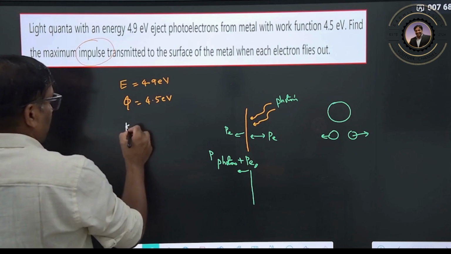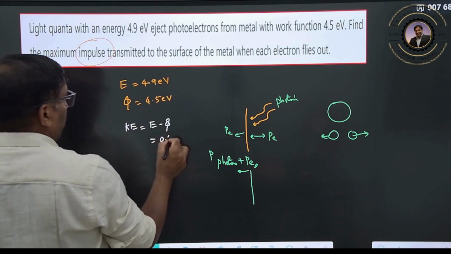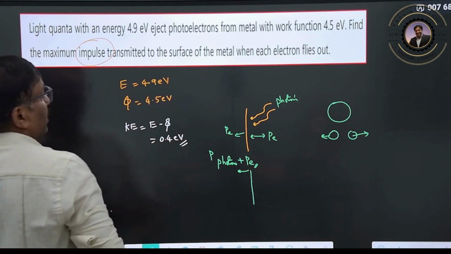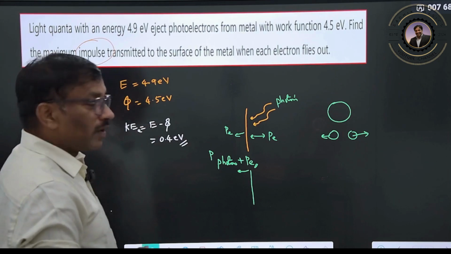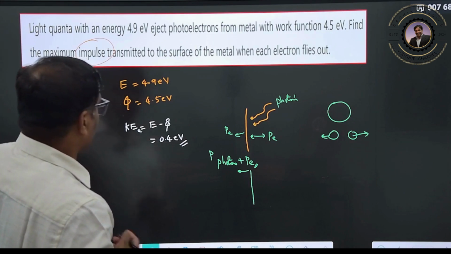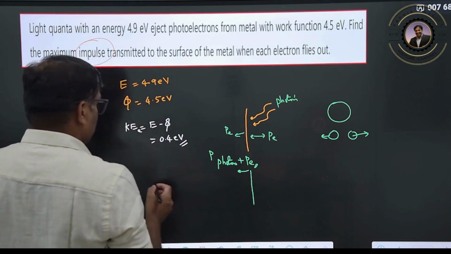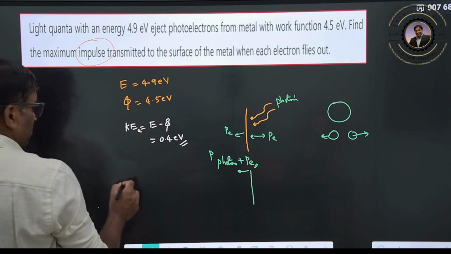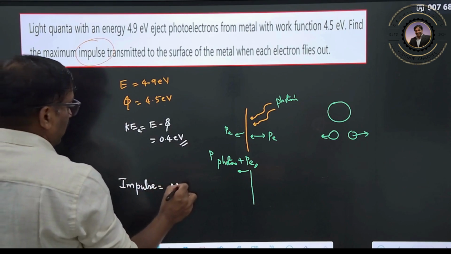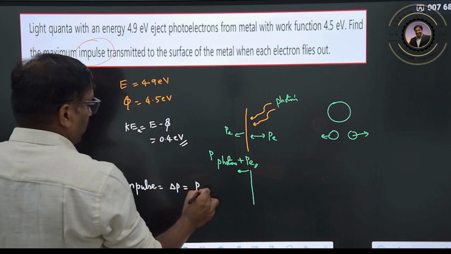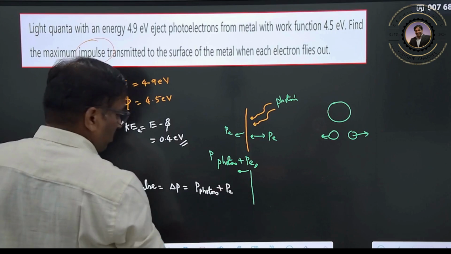Kinetic energy will be equal to E minus 5, so subtracting gives 0.4 electron volt as the kinetic energy of the electron, clear? Now what will be the momentum gained? Impulse means change in momentum. That is nothing but the momentum of the photon plus the momentum of the electron.